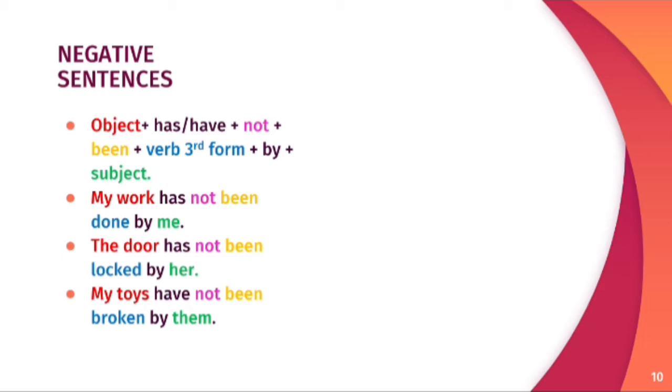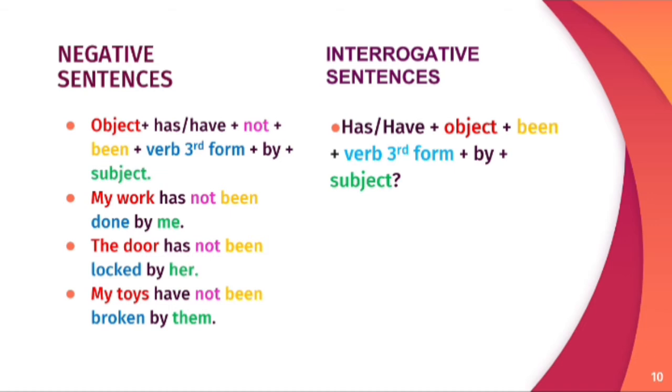For negative sentence, not is added, and been is the indicator for the passive sentence of present perfect tense. For the affirmative sentence, as we know, the helping verb will be used in the starting of the sentence, and then there is object, been, third form of verb, by and subject. Has my work been done by me?